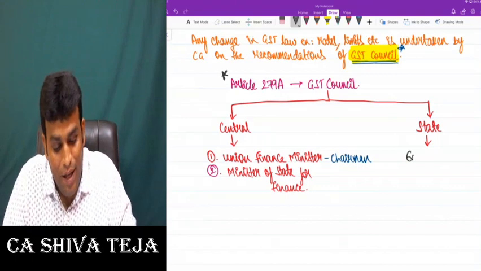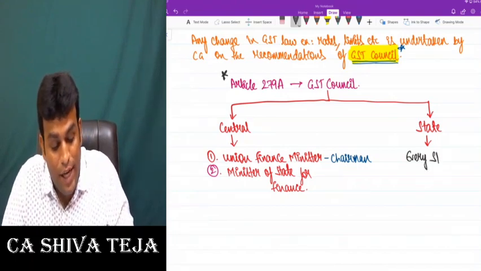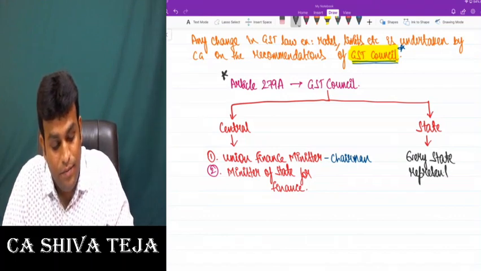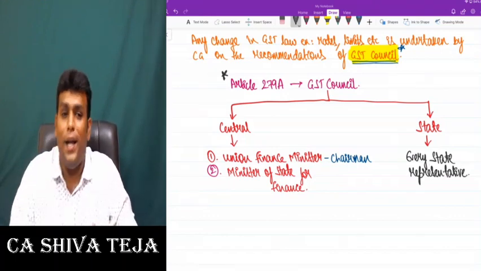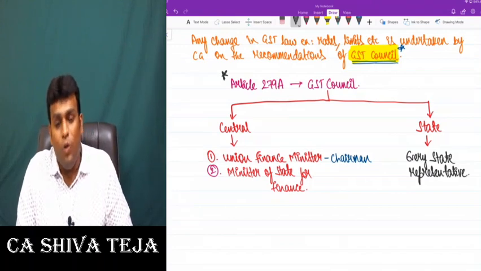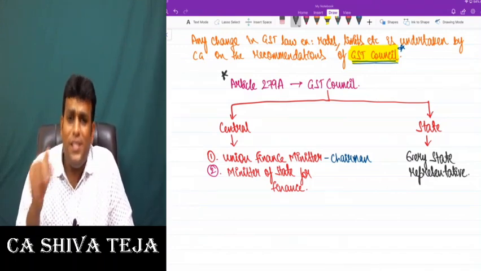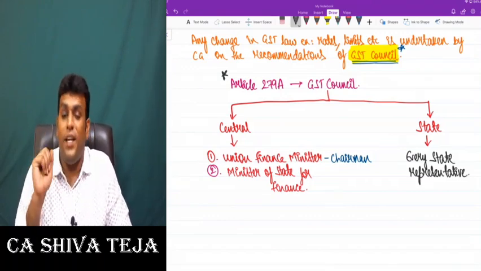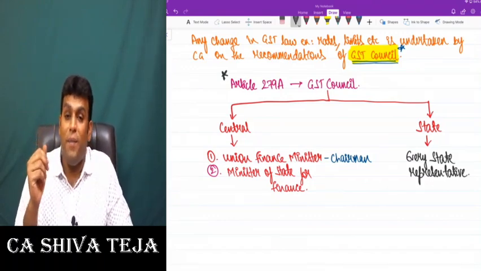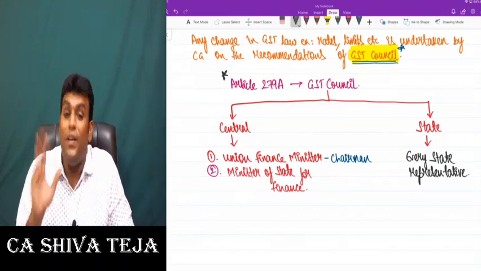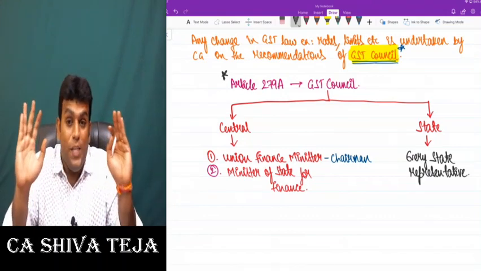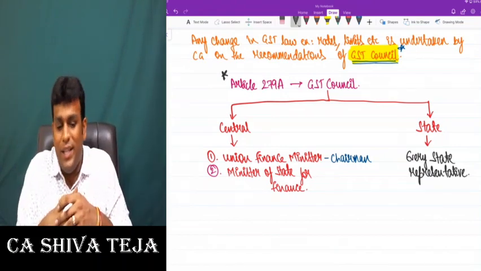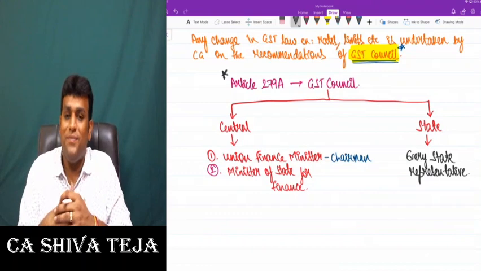State side, it is every state representative. In law, they never said every state finance minister, they only use the words every state representative. That means from Telangana one representative will come, from Maharashtra one, from Gujarat one, from every state one representative will come. It need not be a finance minister, because in some states directly the chief minister can come and sit.